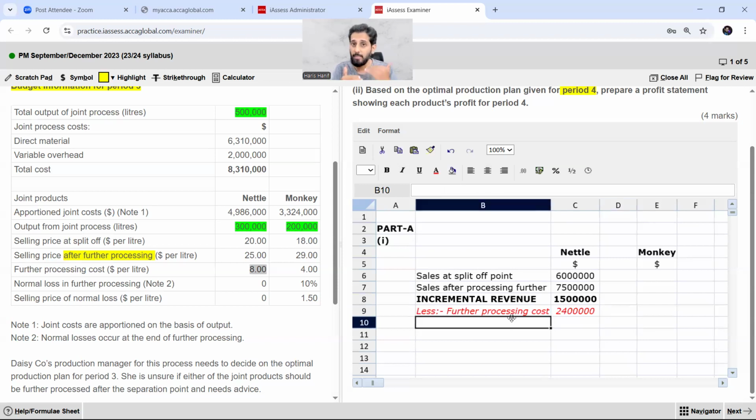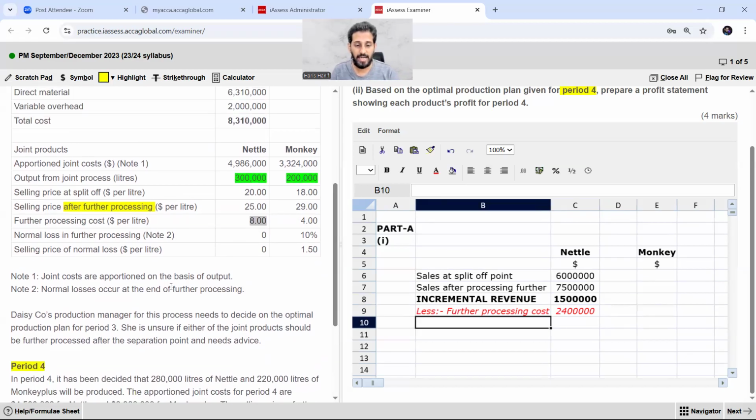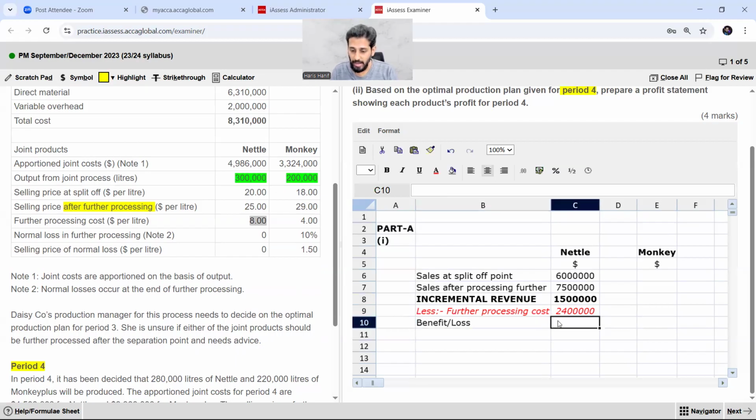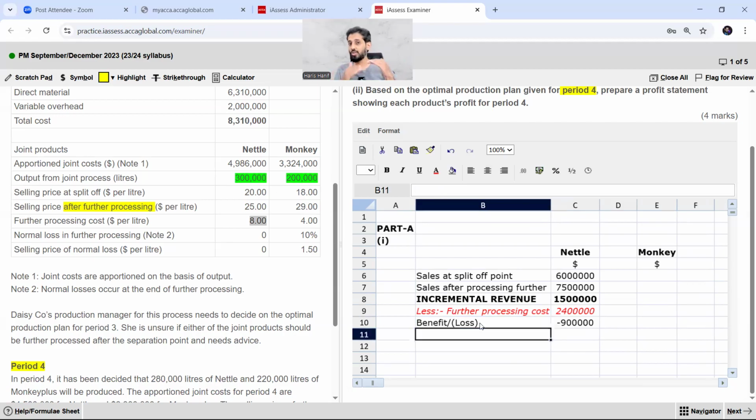And now further processing cost is deducted and there is no other information. So that is a very, very simple point. And now it will be either benefit or loss, right? Benefit or loss. So here press the above cell minus this cell, so it is 900,000 in negative. So that means it should not be further processed. It should be sold at split off point, right? It should be sold at split off point.